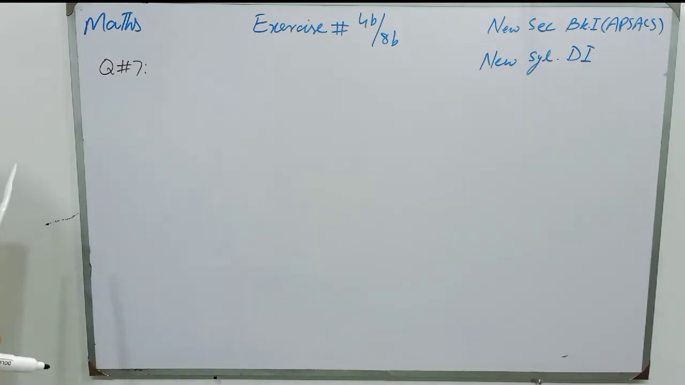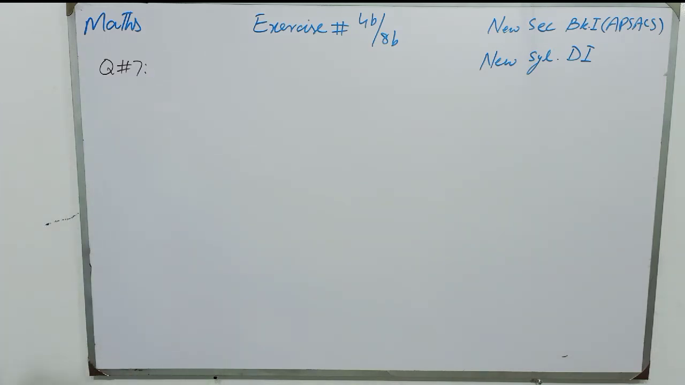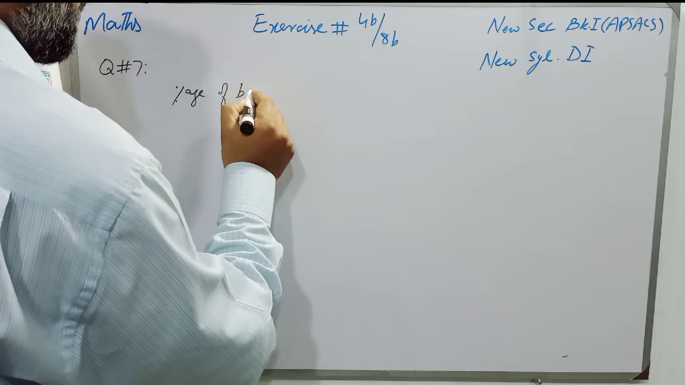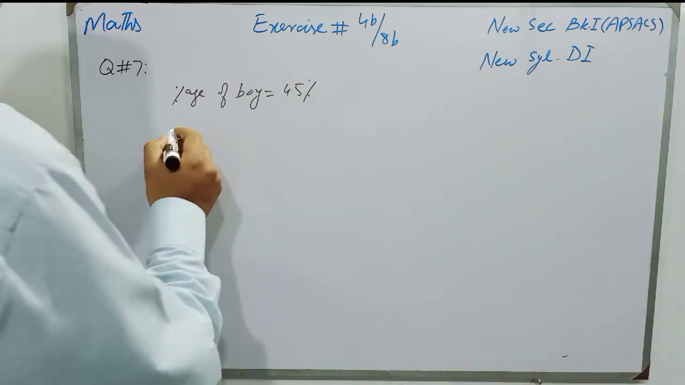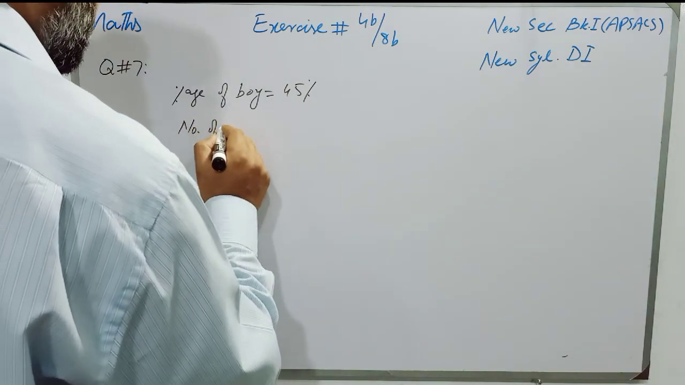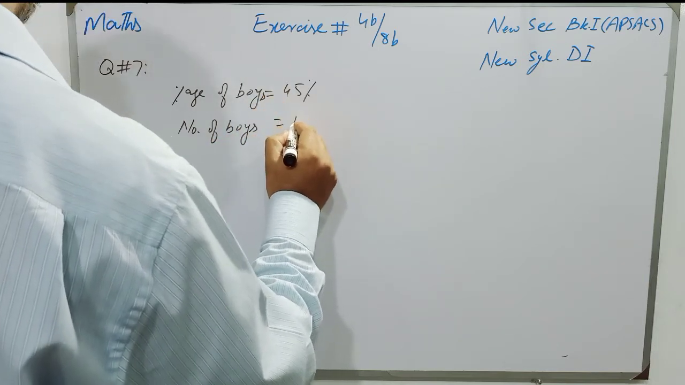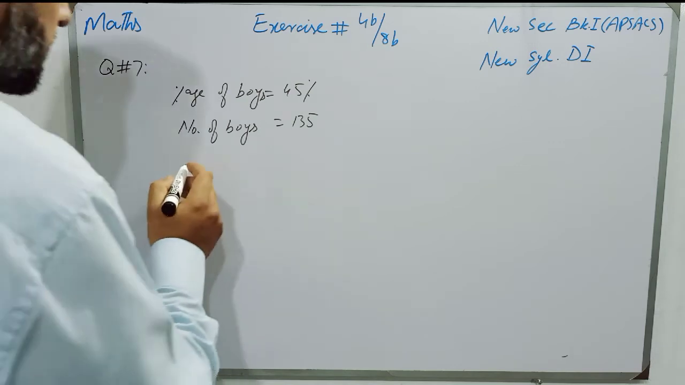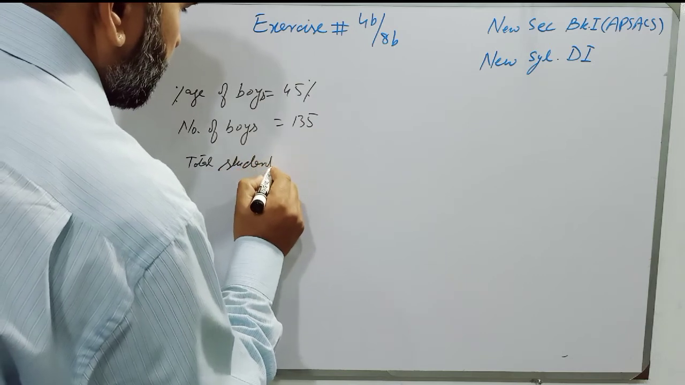Students, question number 7 of the same exercise: 45% of the students who take part in a creative writing competition are boys. Percentage of boys is equal to 45%, and number of boys in creative writing competition is equal to 135, and we have to find the total number of students.